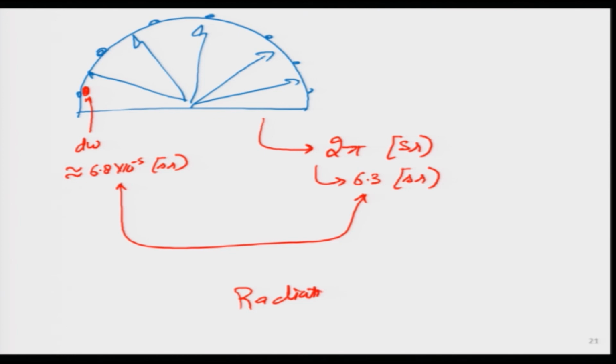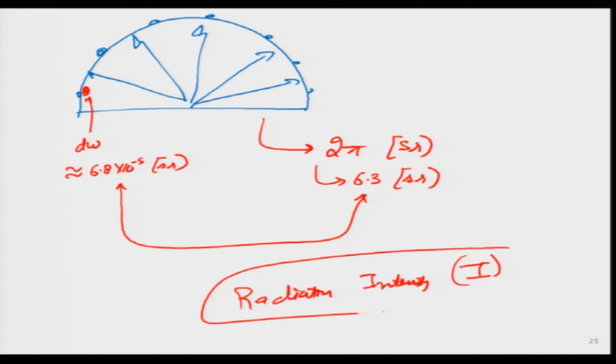Those are just the steps I have explained here. With this information, next time when we meet, we will be able to solve problems with the additional definition of radiation intensity. This I, radiation intensity, is a very important parameter, and with the help of the solid angle concept and the radiation intensity, we will be able to solve very interesting problems very nicely.